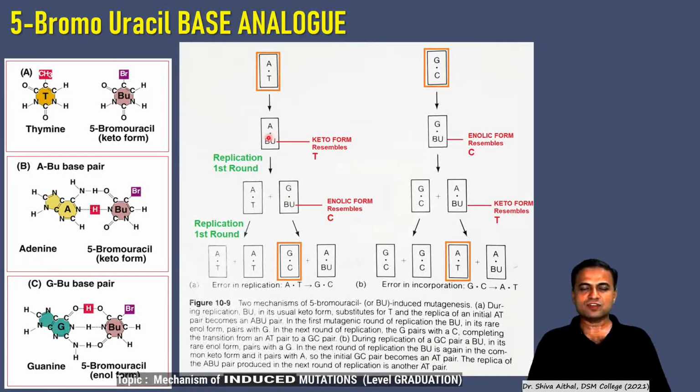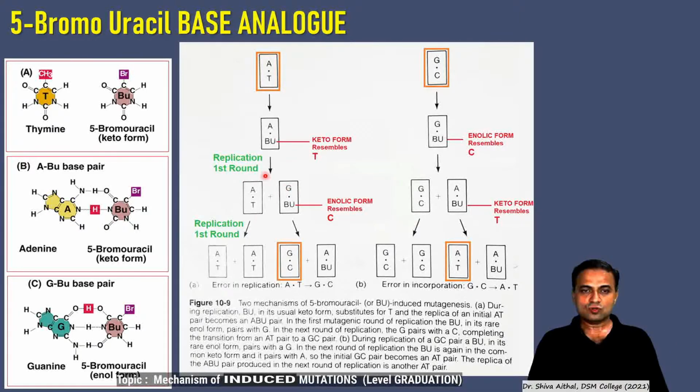Why? Because in the first instance this had acquired a keto form, which is similar to T. In the second round of replication, instead of its keto form, it becomes enolic, and in its enolic form it resembles cytosine. So what happens? Instead of adding A here, it adds G.